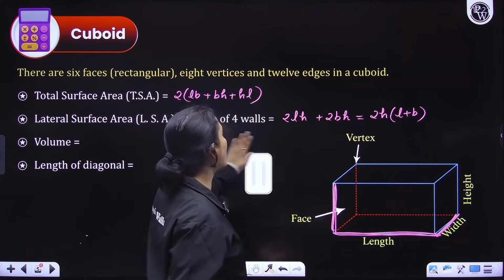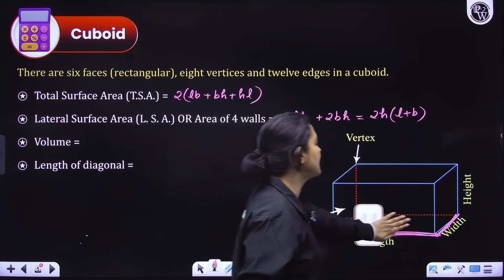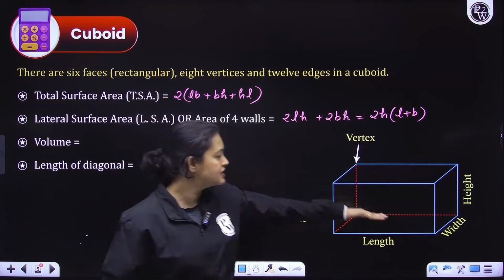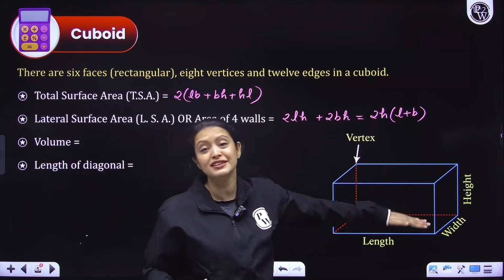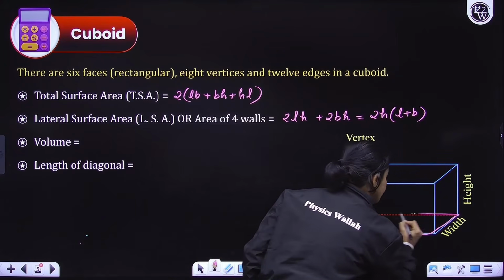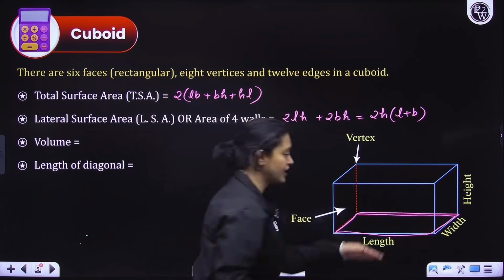Now next we have volume, everyone. For volume, you can think of it this way: you have rectangles, and you are filling up this cuboid with these rectangles, right? So you have this rectangle here. Let's just suppose this is the rectangle.